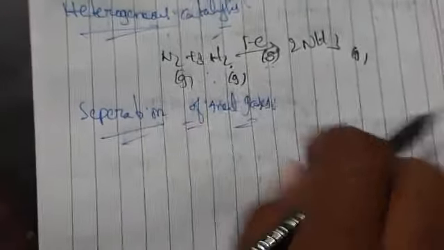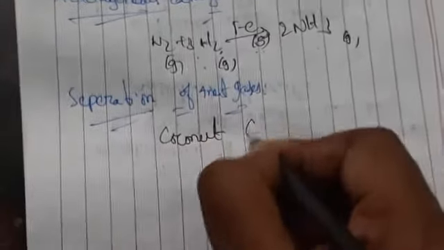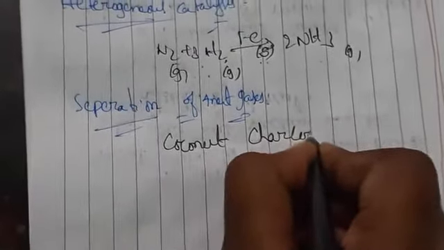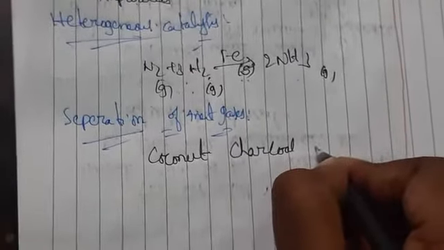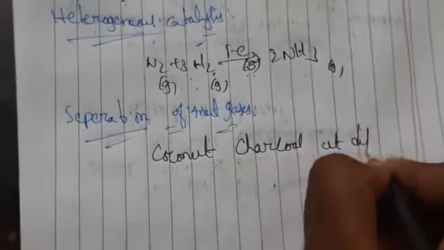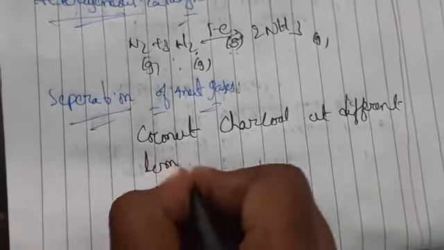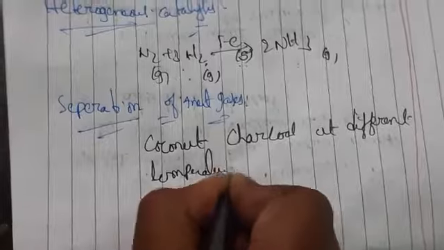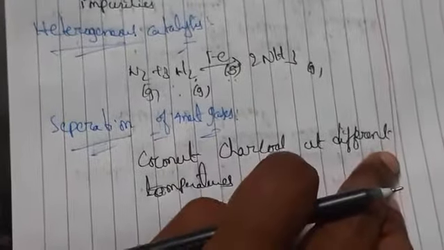That adsorbent is coconut charcoal, used at different temperatures to remove the inert gases.